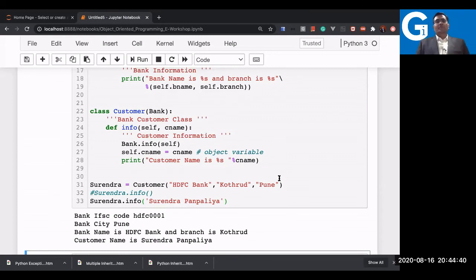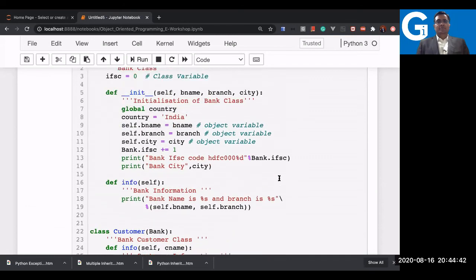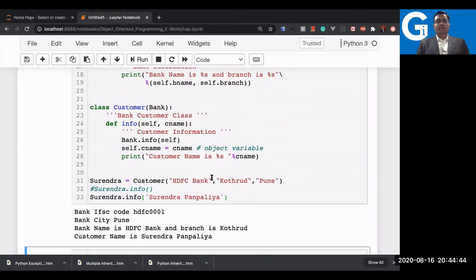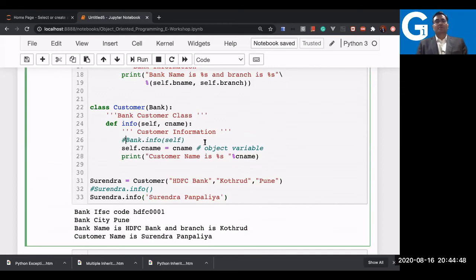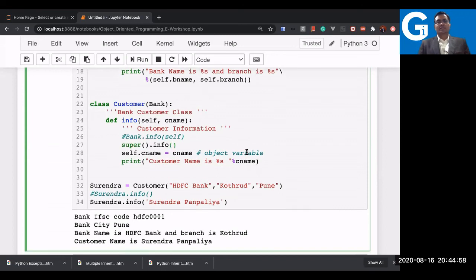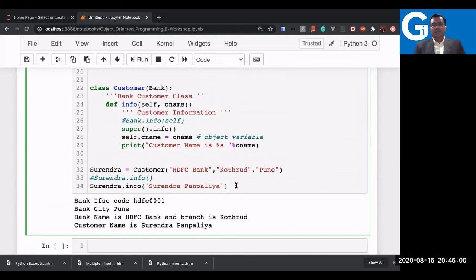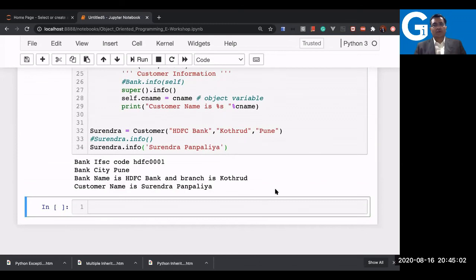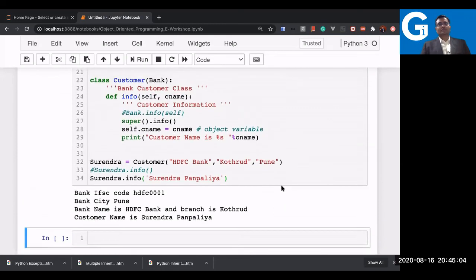What is the other way of doing it? There's another way also, that is by using the super keyword. I'm just commenting this out and putting here the super function. This is a built-in method. So I will try this info method with super dot info and see how it works, and it is working perfectly.